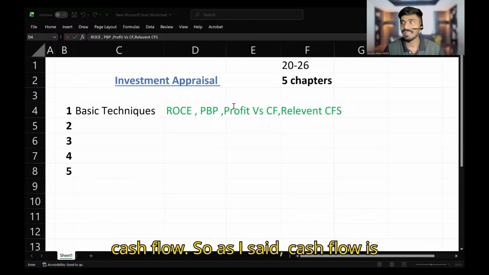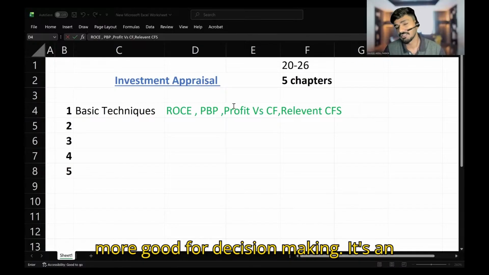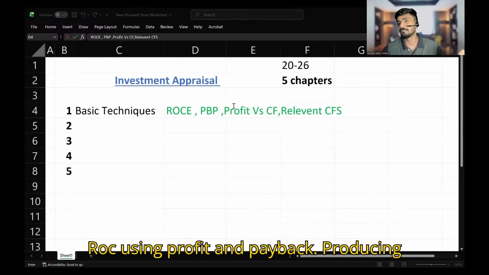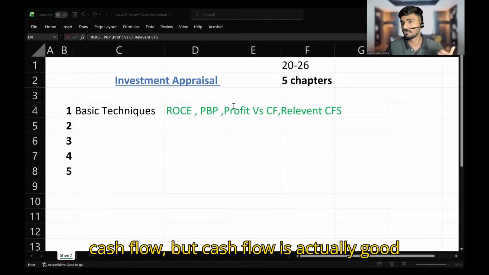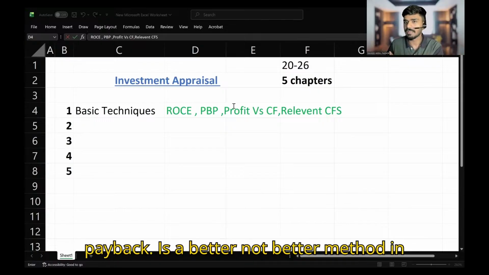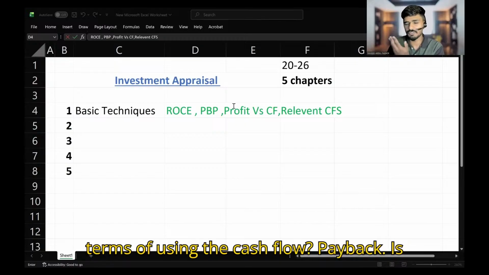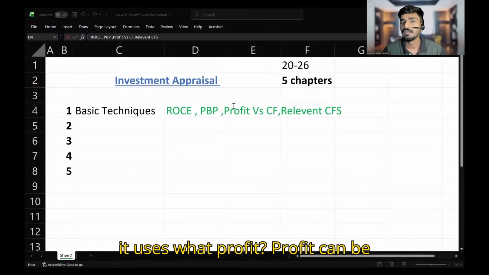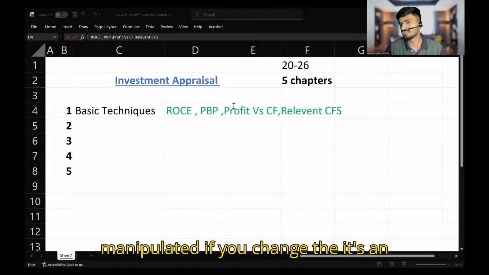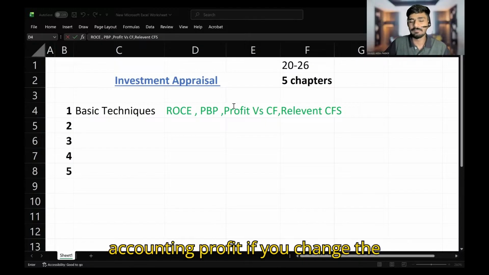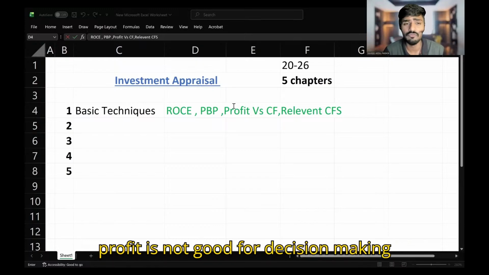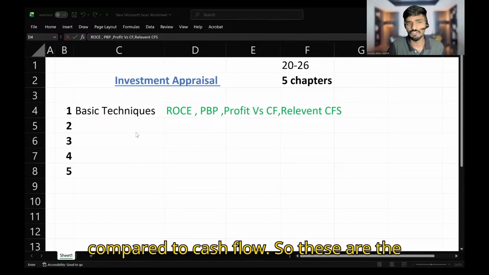ROC uses accounting profit and payback period uses cash flow. As I said, cash flow is better for decision making. That is an advantage of payback period over ROC. ROC has a demerit because it uses profit, which can be manipulated. If you change the depreciation method, the profit can be manipulated by the manager itself. So profit is not good for decision making compared to cash flow. So these are the basic techniques.